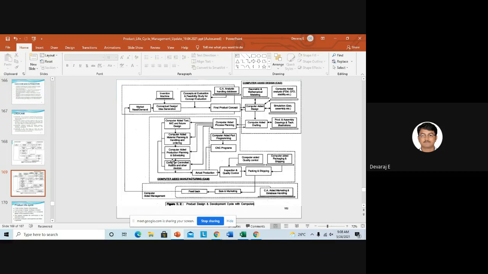Then you can see computer production planning and scheduling. So whatever I told you now, it's similar. If you want 10 manufacturing machines, how much time is required? So about planning, how much time is idle? Everything you can analyze here, and you can see at the end computer controlled robots and other devices.